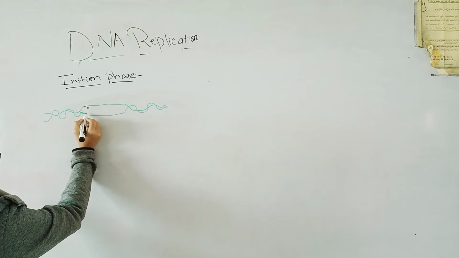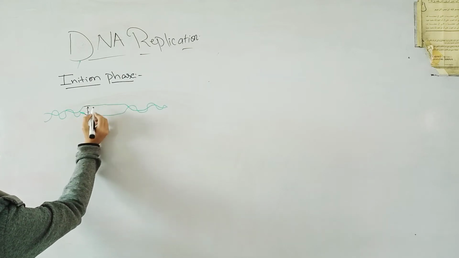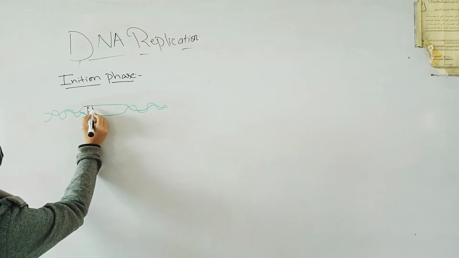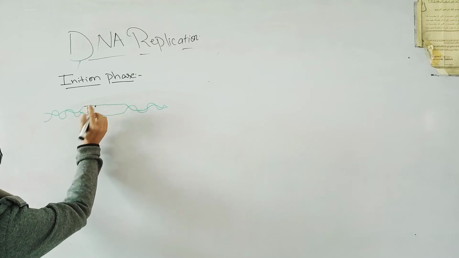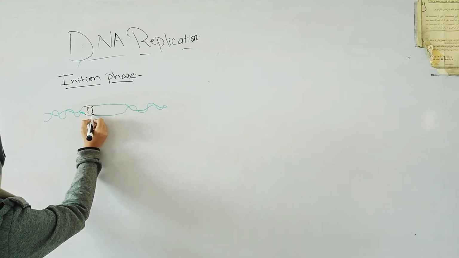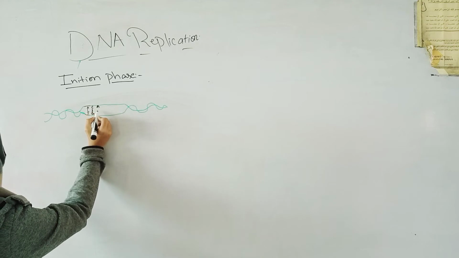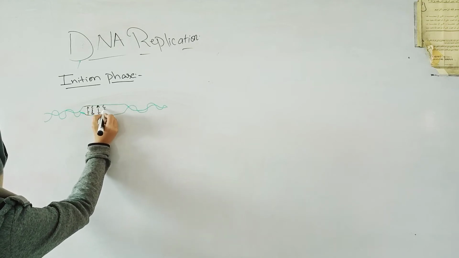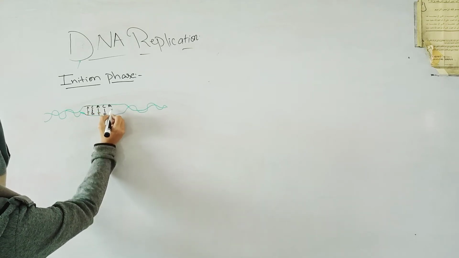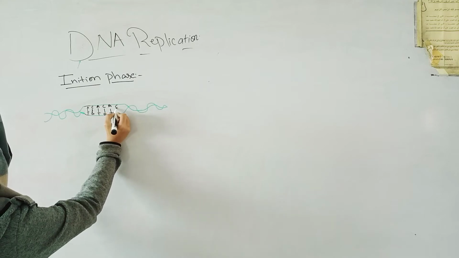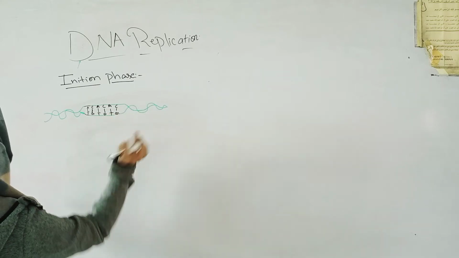If there is adenine, on the opposite side there would be thymine. If there is cytosine, on the opposite side there would be guanine. Adenine, thymine. Cytosine, guanine, and so on.